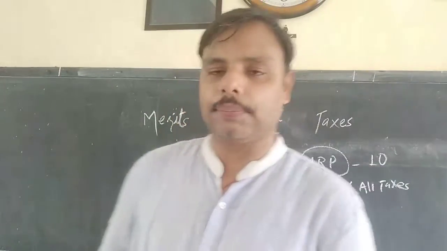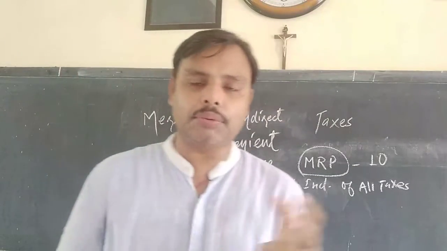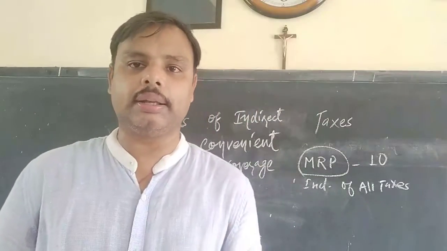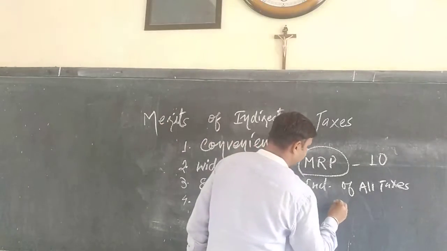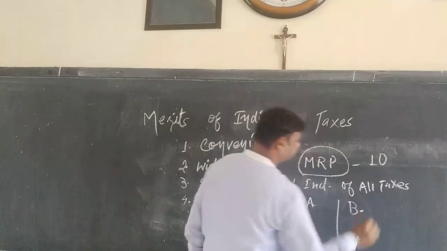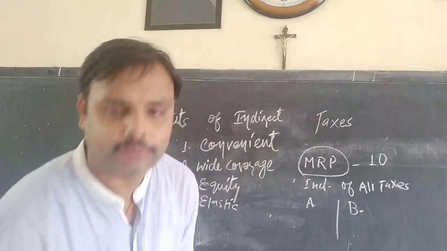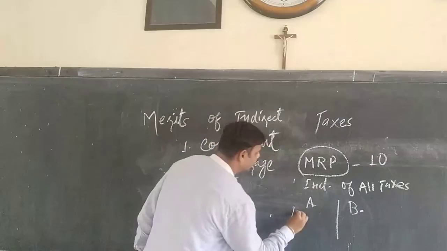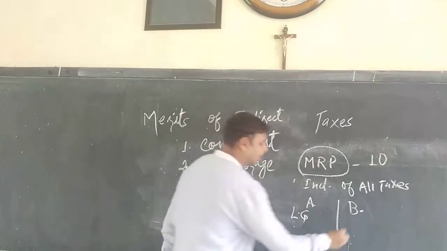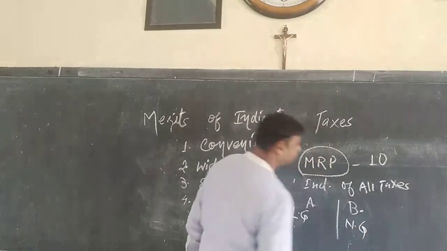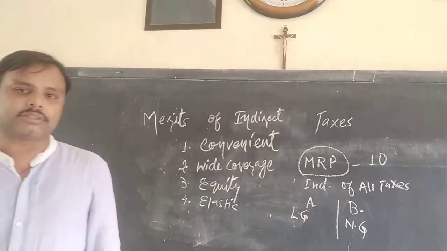Okay, suppose there are two types of person in a society. One is type A, another is type B. Type A is associated with, let's say, luxurious goods, LG. LG includes luxurious goods, and type B is necessary goods.